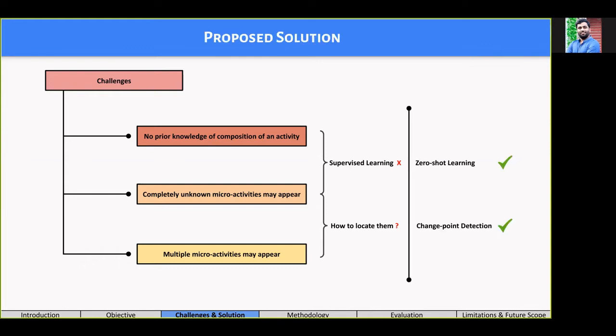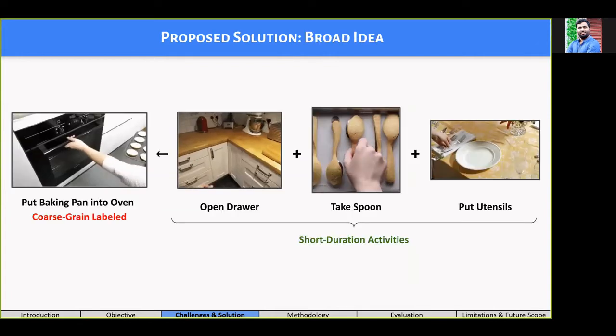Following these challenges, we devise a strategy using the zero-shot approach to facilitate defining unknown activities and use unsupervised change point detection to locate the key actions within a complex activity.